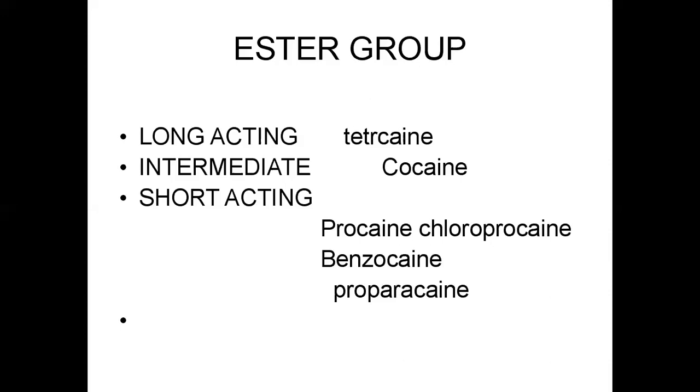It will cause vasodilatation, which in turn will decrease the cardiac output. It is an ester group of drug, so its metabolite is PABA, which inhibits sulfonamide metabolism. Other uses: it is used with benzyl penicillin as procaine penicillin. It is concomitantly used.